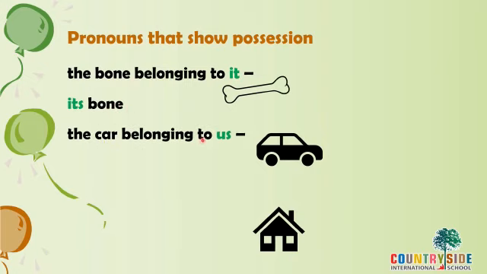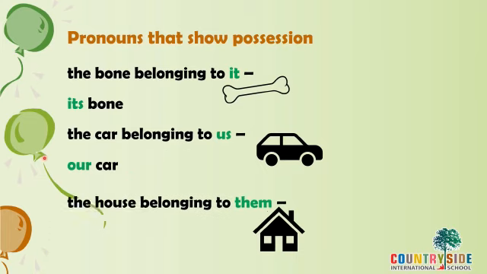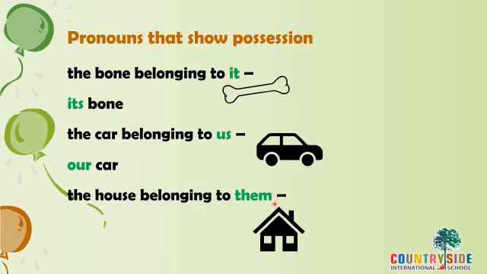The car belonging to us. This is a car which belongs to us. So how do we say in short to show possession? Our car. The house belonging to them. This is the house, it is belonging to someone else. So their house. So these are the pronouns which show possession.